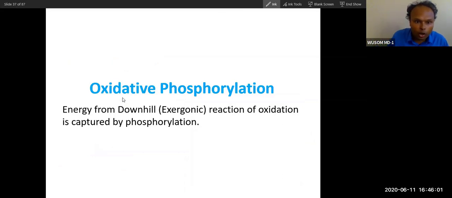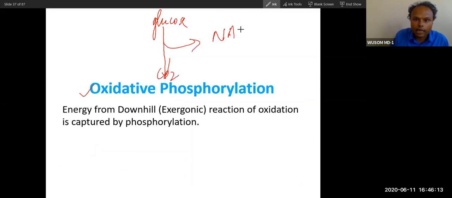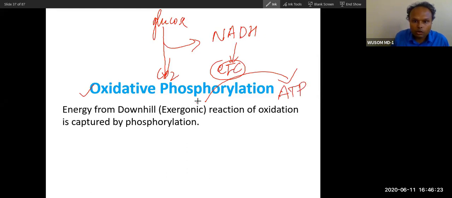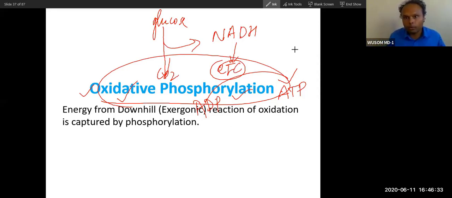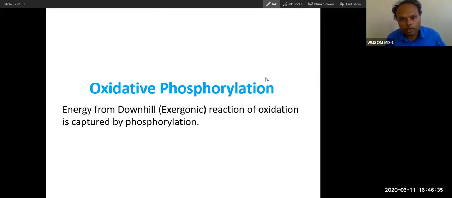Now, you already know what oxidative phosphorylation is. Don't you know? Oxidation, glucose to CO2. From oxidation, NADH is produced. This NADH goes to the electron transport chain, ETC, and ATP is produced from ADP. This is phosphorylation, this is oxidation. That is why the whole aerobic process is called oxidative phosphorylation.